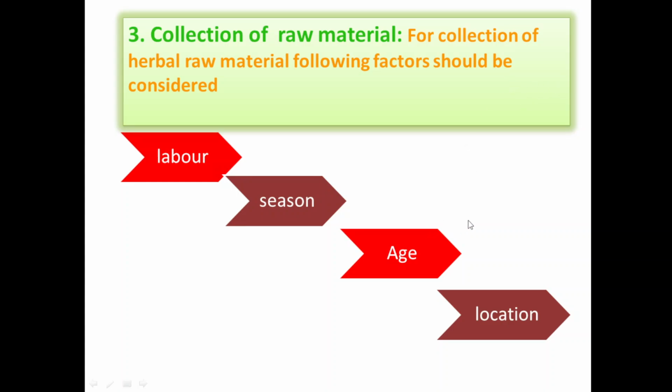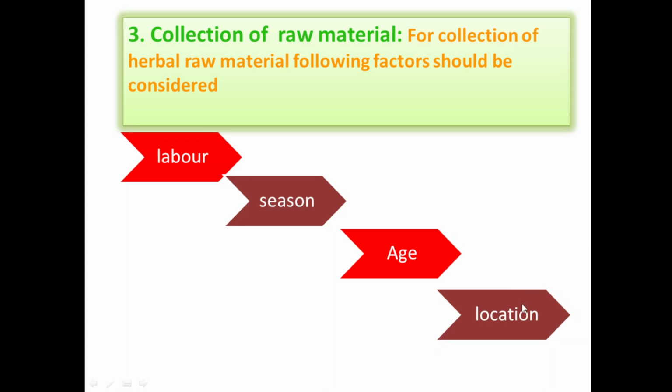In case of senna, leaves are collected after 6 months. First plucking is done, after another 1.5 months second plucking, and after another 1 month third plucking is done. In this way, senna leaves are collected. So the age of the plant also differs, and different age conditions are there for different plants. According to the type and nature of the plant which we are using as a herbal raw material, these factors are also considered.